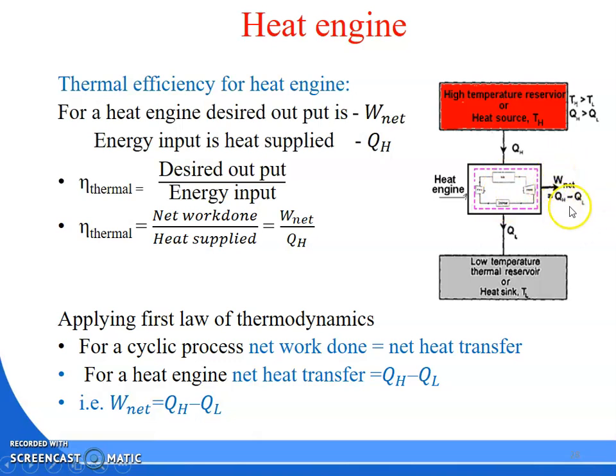So W net is your desired output. What is your energy input? Energy input is your heat supply, that is QH. So thermal efficiency is equal to desired output by energy input. Mathematically, desired output is the net work done divided by heat supply, that is W net by QH.